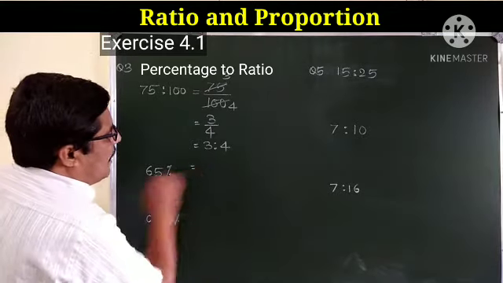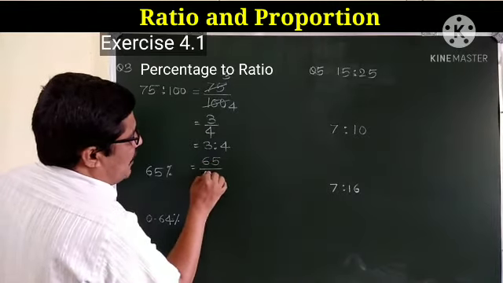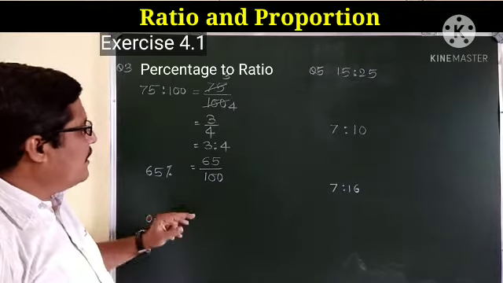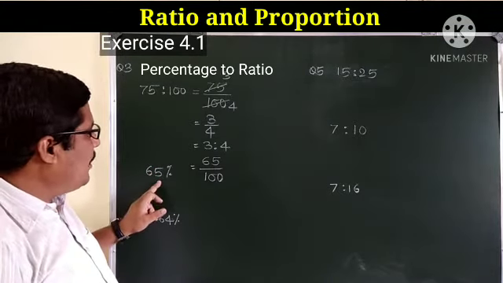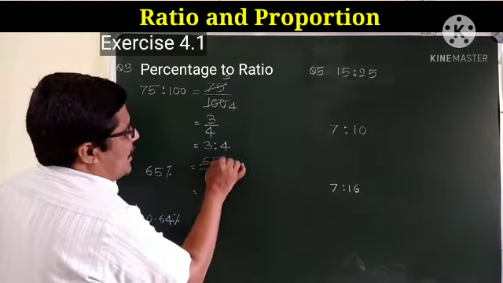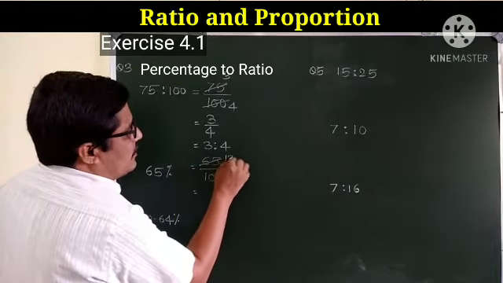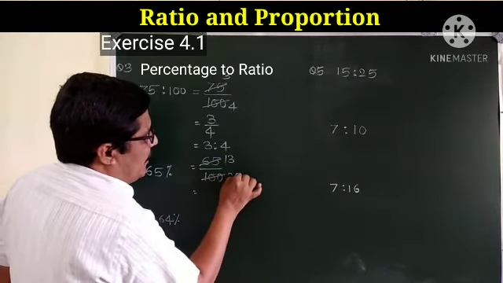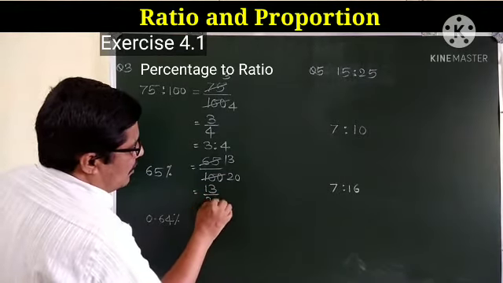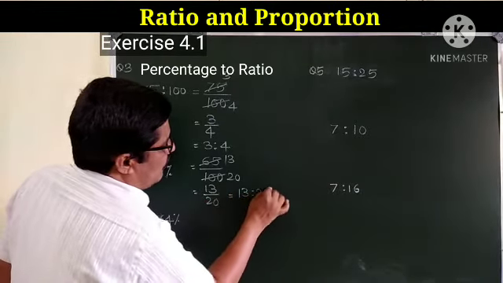Now 65%. 65% means 65 upon 100. Percent, per means out of, and cent means 100. Out of 100. So 65 out of 100. So we can simplify this. 5 ones are 5, carry 1, 15, 5 3s are 15, 5 20s are 100. So 13 upon 20, this we can write 13 is to 20.